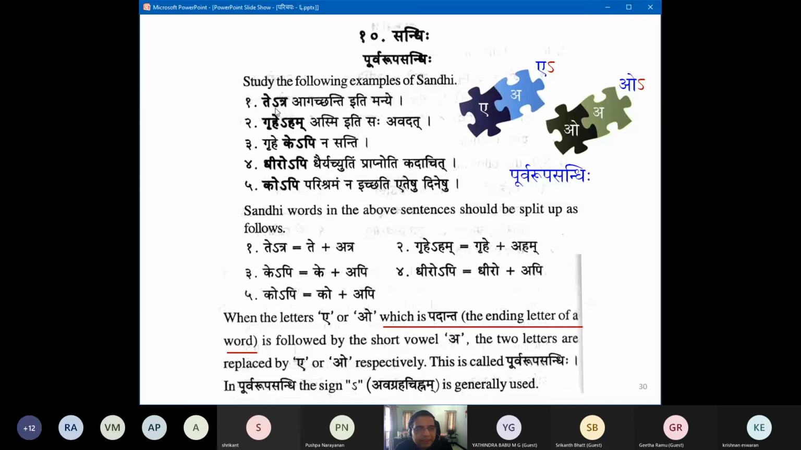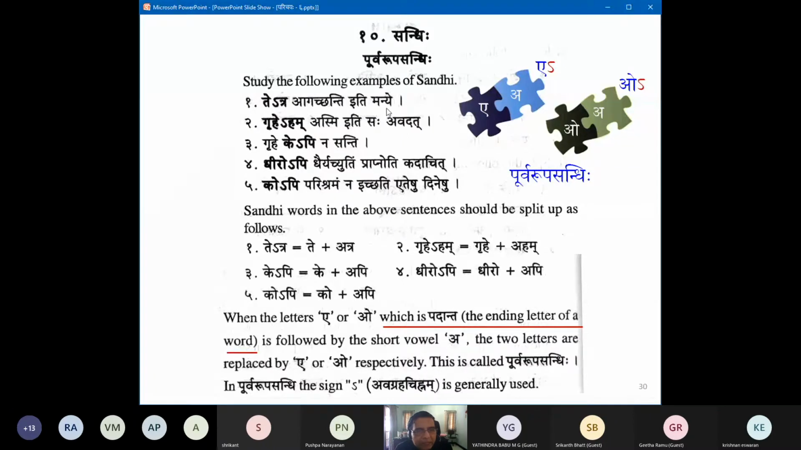If you say te atra, the very point of Purvarupa Sandhi is missed, because that means there is no Sandhikarya. You are pronouncing the akara like that. Where is the transformation, you may ask. So just to avoid certain other confusion, they do this in the writing. So tetra agachanti iti manye. Te atra agachanti iti manye. So what are the two letters colliding? Ekara and akara. Atra's akara and the ekara from the last letter of the previous word. Te, those people, masculine. Atra, here. Agachanti iti manye. They will come here, so I think, like that.